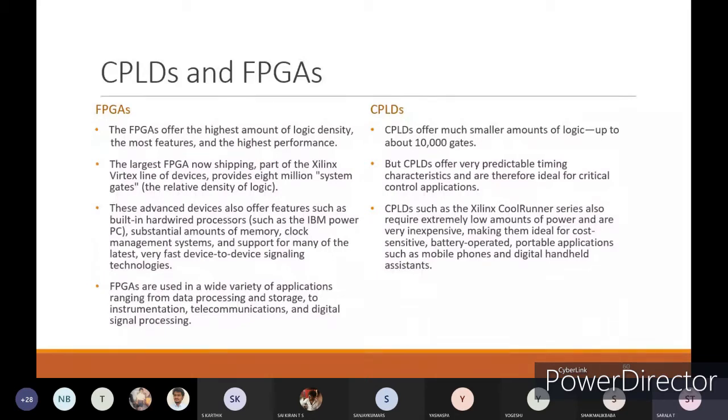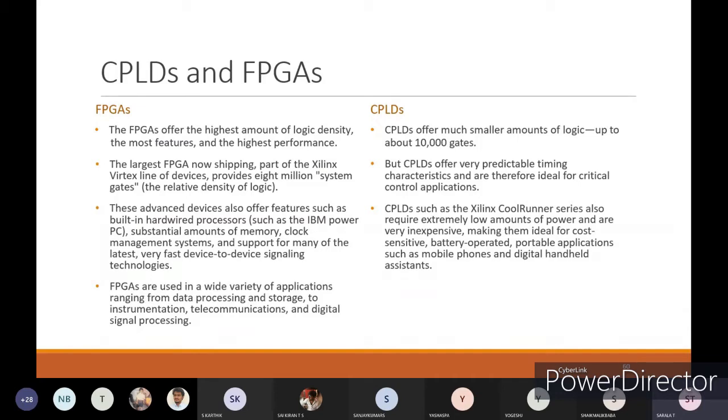FPGAs offer the highest amount of logic density, the most features, and the highest performance. CPLDs offer a much smaller amount of logic, up to about 10,000 gates, only 10,000 gates. And here you will have the highest amount of logic density.